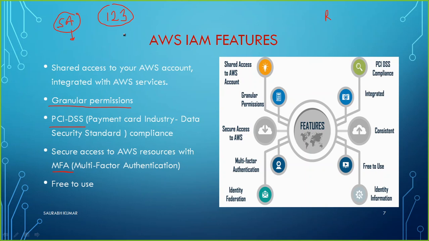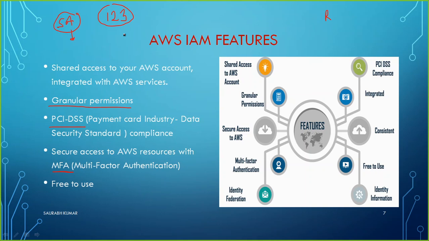So when Joseph wants to log into the system, he not only needs to know the password, but after typing the password, a message will be sent to his mobile number. Once he types that code, which he received as an SMS, only then will he be able to log in. So now imagine one day Joseph deletes a file, he cannot deny that he has deleted it. He cannot say that Paul has deleted it, because Paul does not have Joseph's mobile phone. So how can Paul log in with Joseph's credentials?